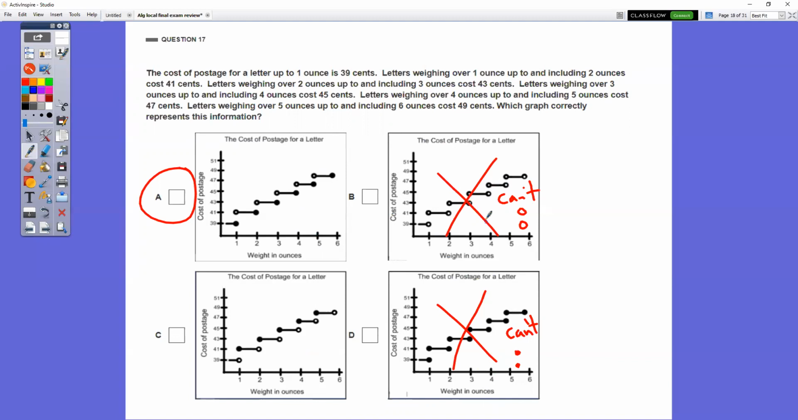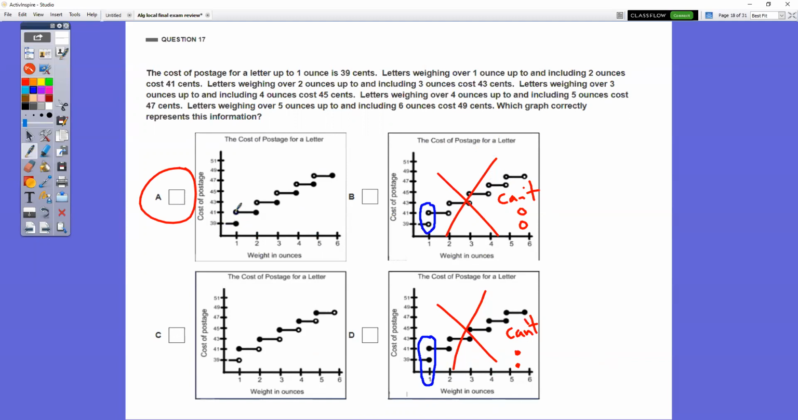It can't be B and D. I could eliminate B and D right away. You can't have 2 open dots right above each other like that. It doesn't make any sense for this problem. It doesn't make any sense for this one either, with 2 closed dots right above each other, all right? What you need is choice A.